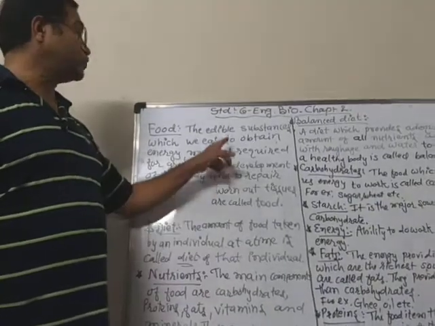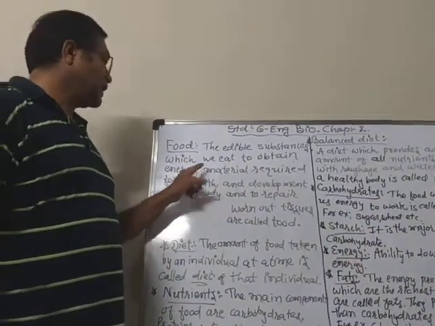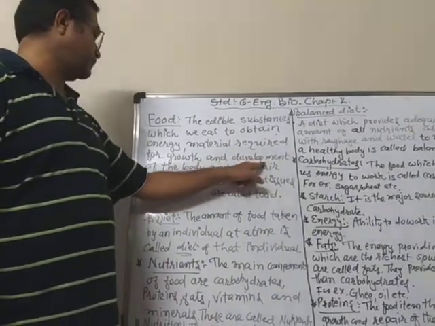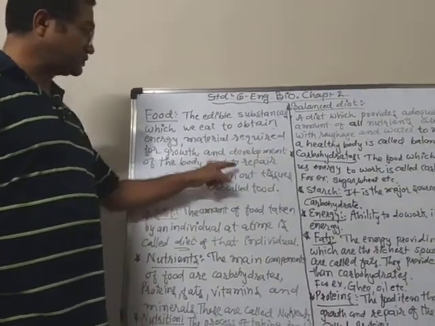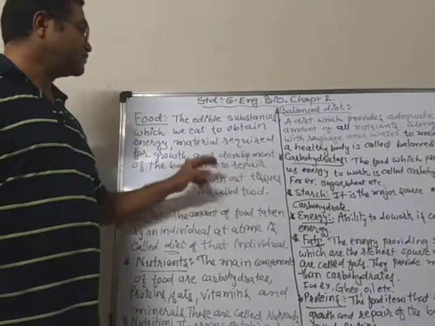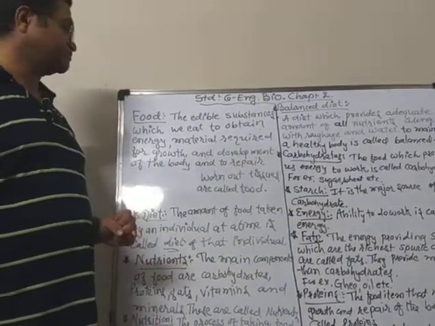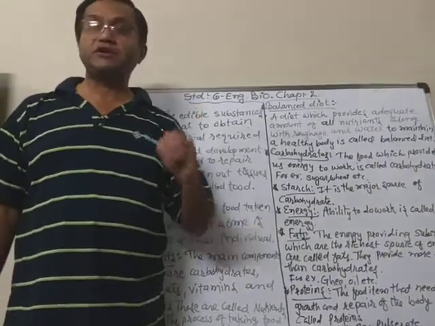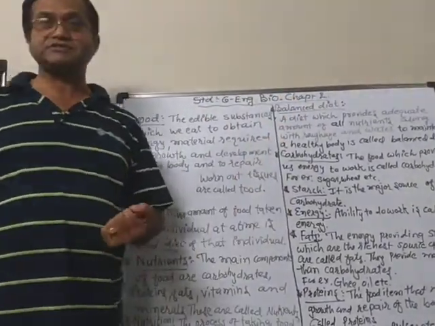Why? To obtain energy, material required for growth and development of the body, and also to repair worn out tissues. This is called food. So we take food for all these purposes.